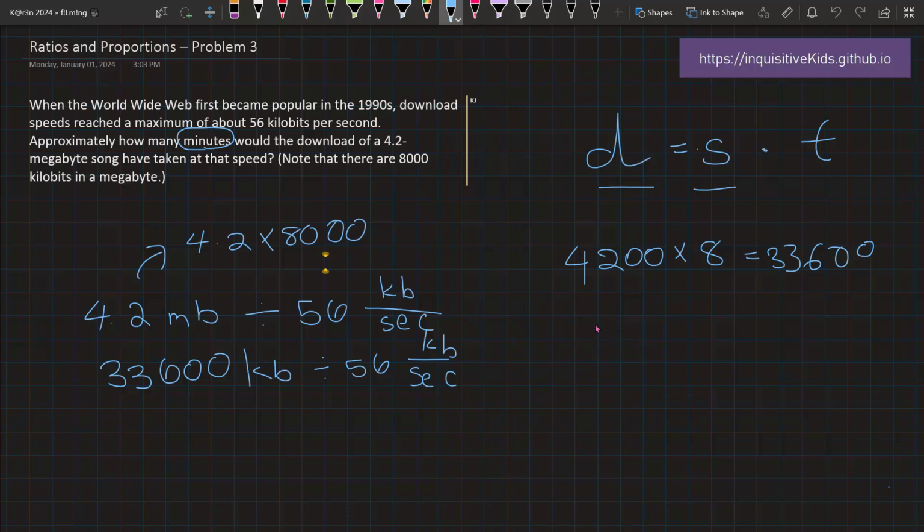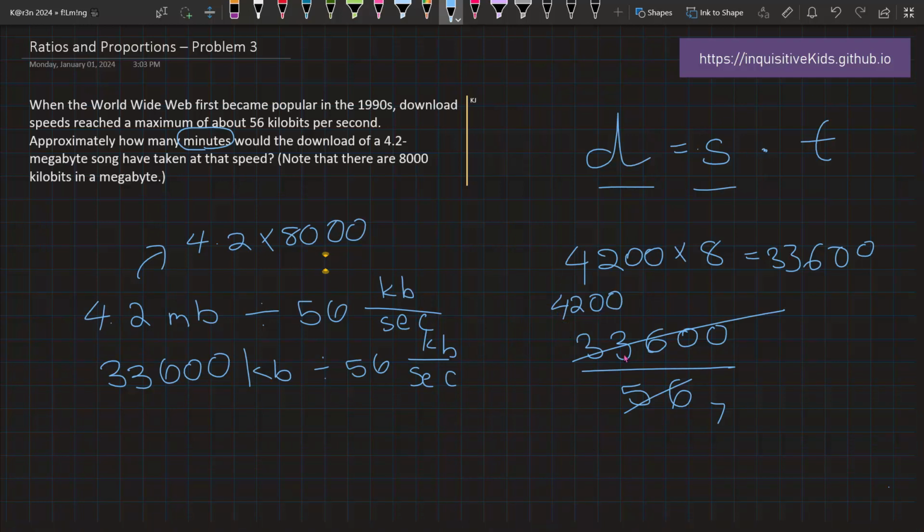Well, we could just slowly do the math here. But when doing long problems like this, I know that they must have common factors. So what I do is I start by dividing the top and the bottom by common factors. So I know 56 is divisible by 8, so that would become 7. And we divide the top by 8 as well, and that would give us 4,200. And now we see a 42 in here, so that would give us 600.